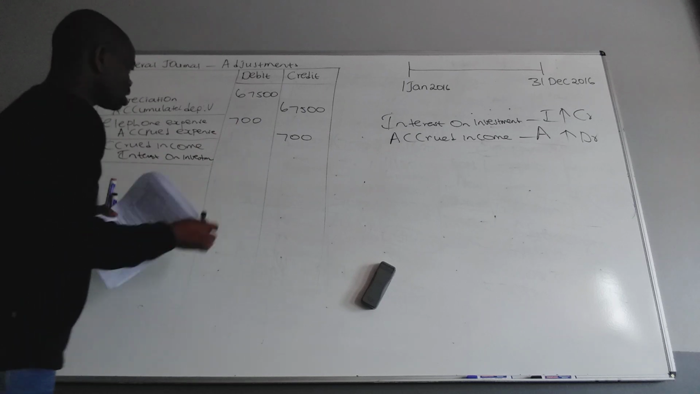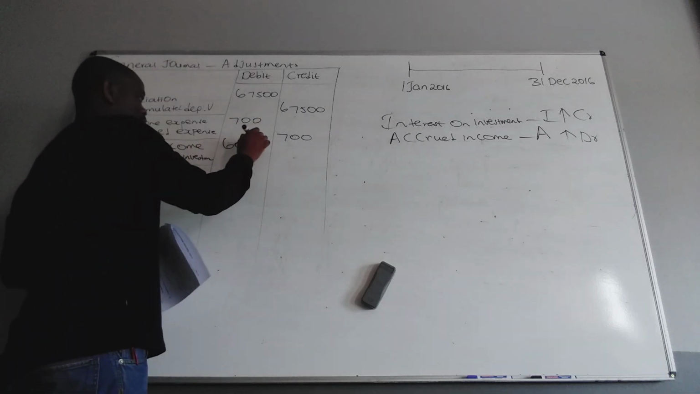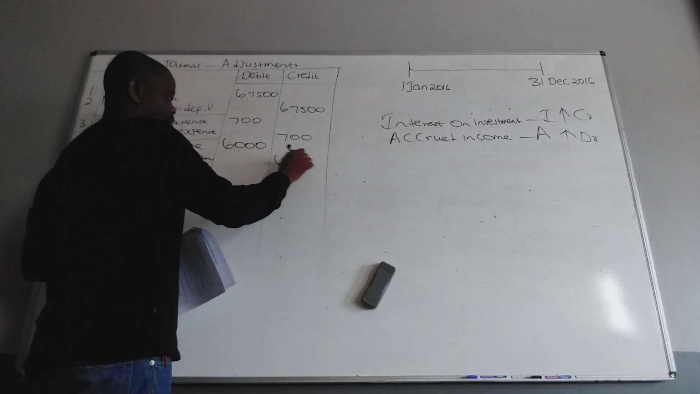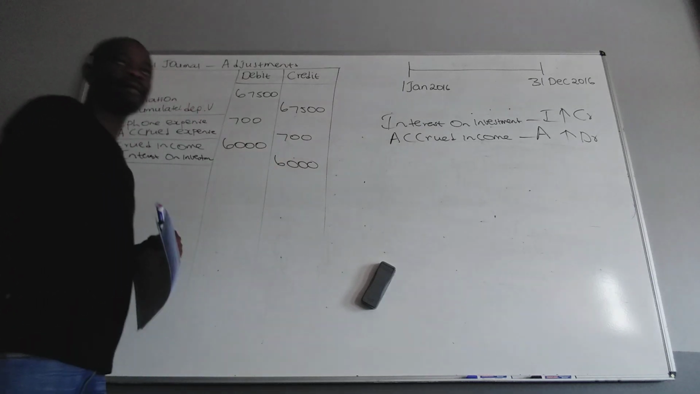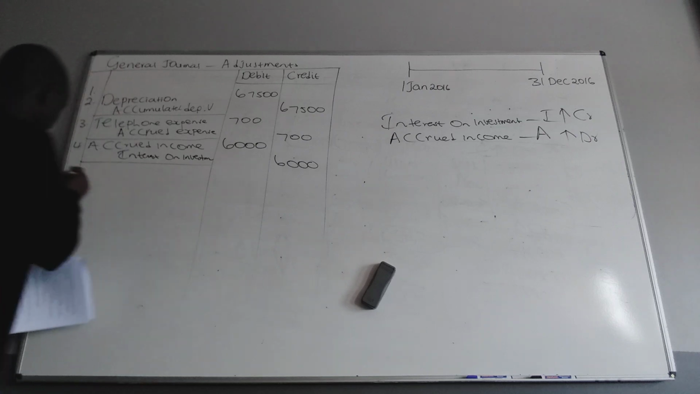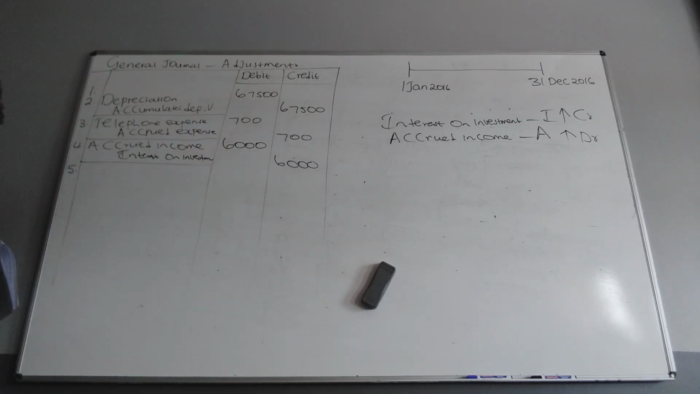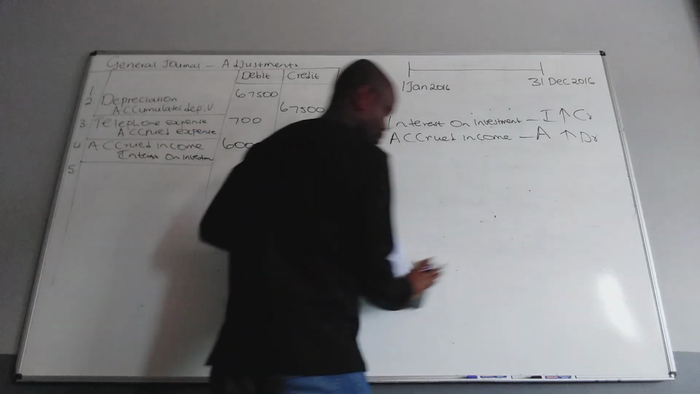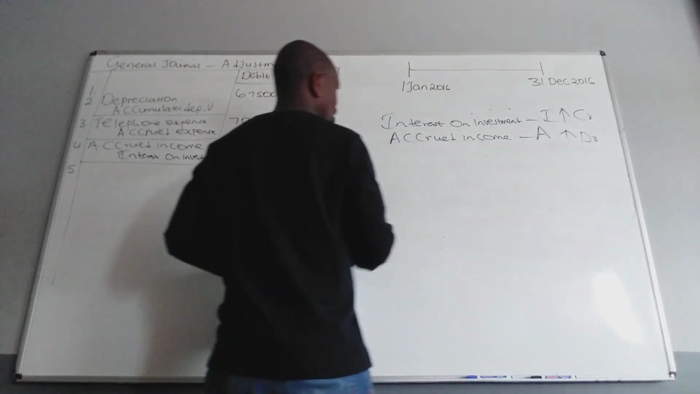He said it was how much? 6,000. That was number 4. Number 5.